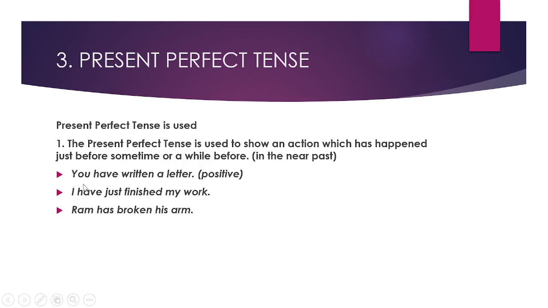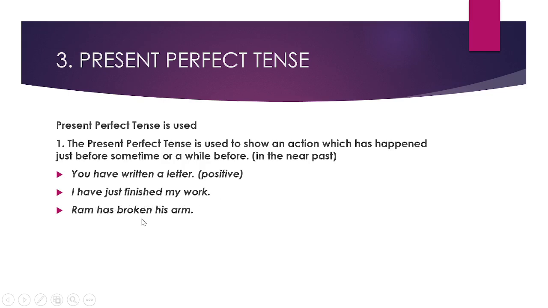So now you can see in these examples, you have written a letter. Here you is the subject plus have plus written is the V3 form of write plus a letter is the object. Next, I have just finished my work. So I is the subject plus have plus finished is the verb. My work is the object. Ram has broken his arm. So Ram is the subject plus has. Ram is singular, so you are using has plus broken is the V3. His arm is the object.